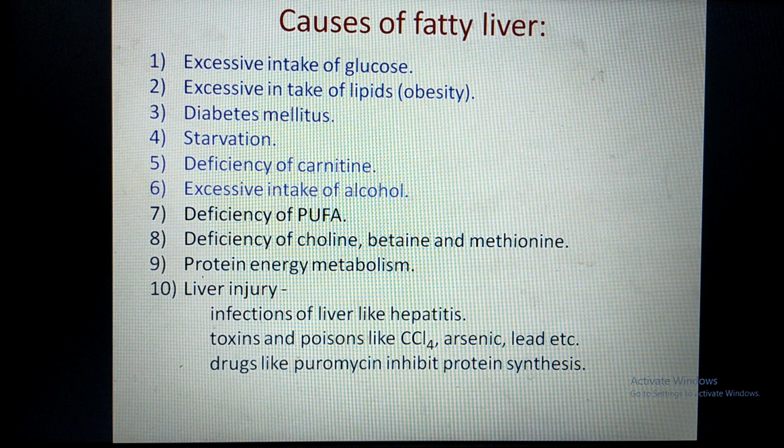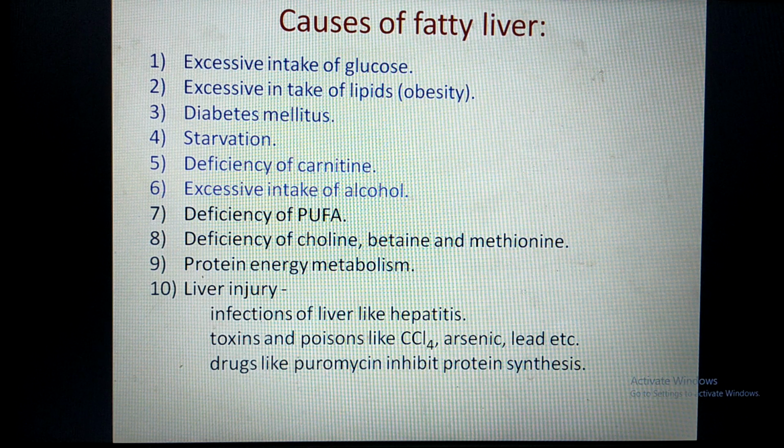So if this carnitine is deficient, then the fatty acids which are coming from the adipose tissue by lipolysis enter into the cytoplasm of the liver, but they will not be able to enter into the mitochondria for beta oxidation. Therefore these fatty acids get accumulated. As the substrate is accumulated in the cytoplasm, these fatty acids are esterified to form triglyceride. So in this way there is increased synthesis of triglyceride.